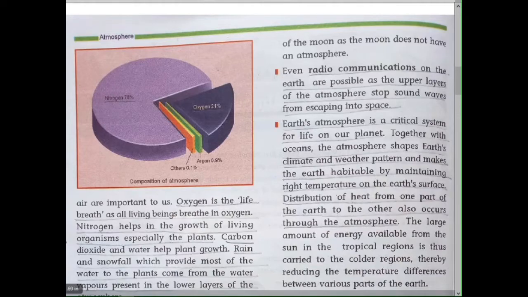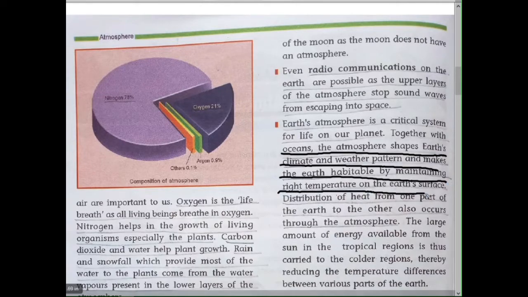Earth's atmosphere is a critical system for life on our planet. Together with the oceans, the atmosphere shapes Earth's climate and weather patterns, and makes the Earth habitable by maintaining the right temperature on the Earth's surface. Distribution of heat from one part of the Earth to the other also occurs through the atmosphere.